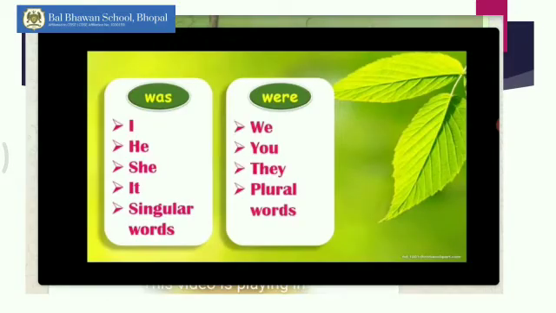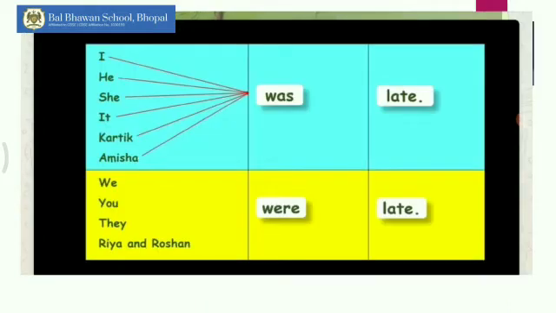Now children, we use was with I, he, she, it and singular words. And we use were with we, you, they and plural words. Now let's look at some examples. I was late, he was late, she was late, it was late, Karthik was late, Amisha was late.